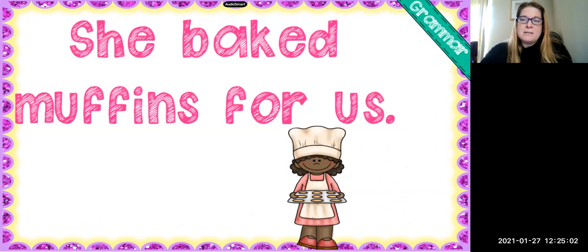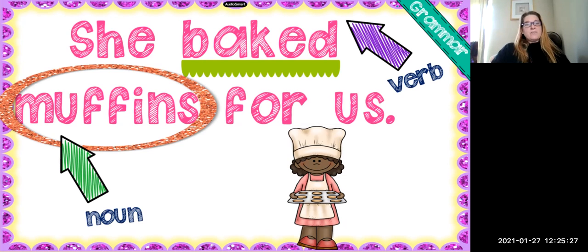So she baked muffins for us. What do you think is the verb in that sentence or the action? And what do you think the common noun is? Well, baked definitely sounds like it's an action. And I think muffins is a common noun. Good. So baked is the verb and muffins is the noun. So if we were going to make a proper noun of muffins, we could say she baked Pillsbury muffins for us.